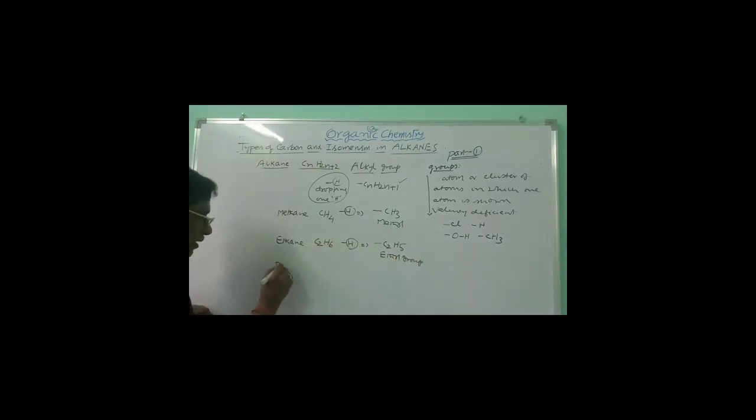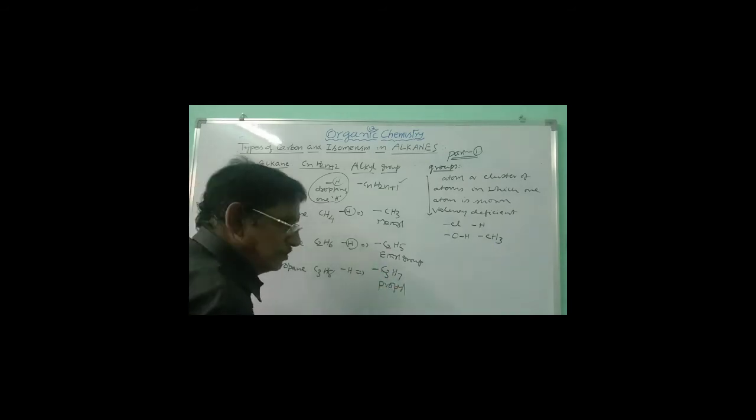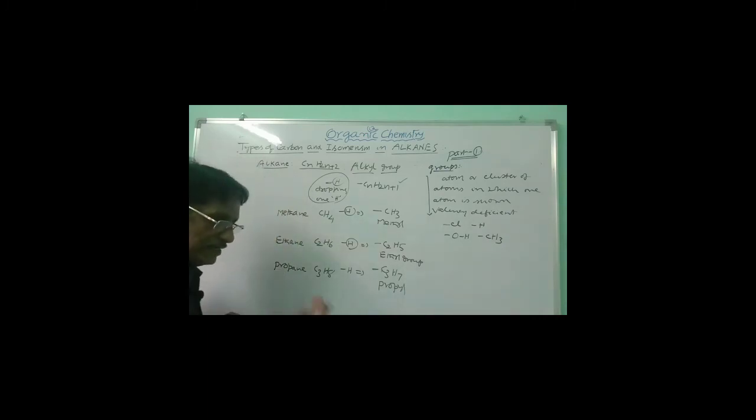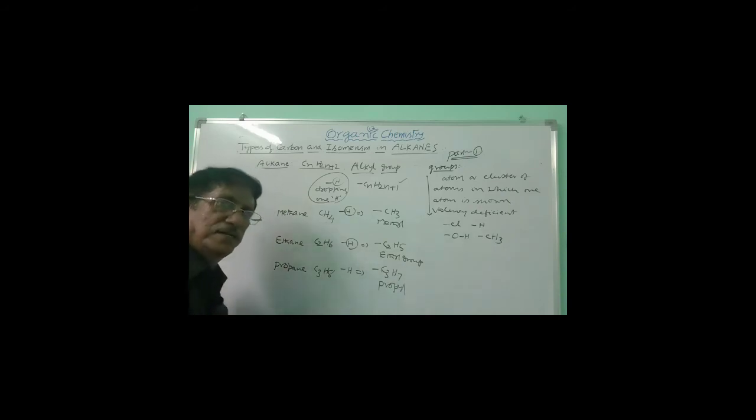Similarly, you can take propane, C3H8. Remove one hydrogen, C3H7. Valency deficiency. This is what you call the propyl group. Similarly, you can take butane, butyl, pentane, pentyl, hexane, hexyl, decane, decyl. Like that, an alkyl group is always obtained by dropping one hydrogen from an alkane.